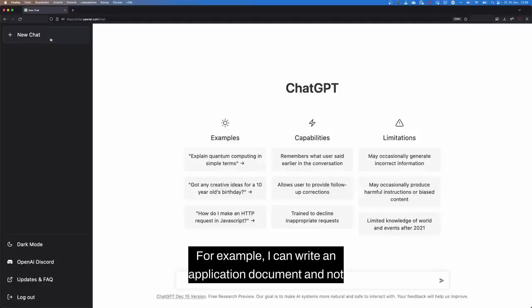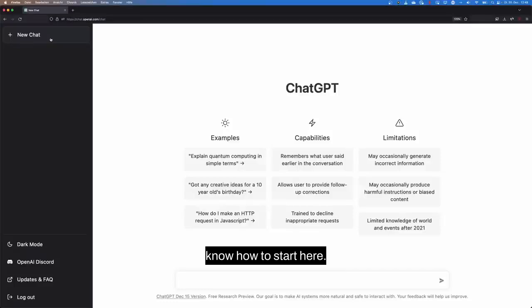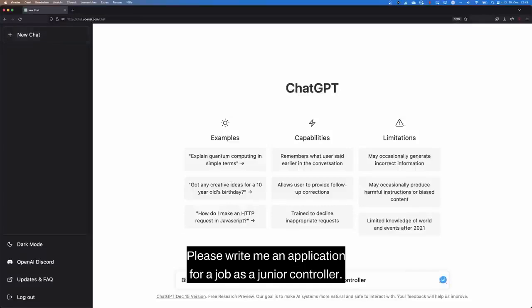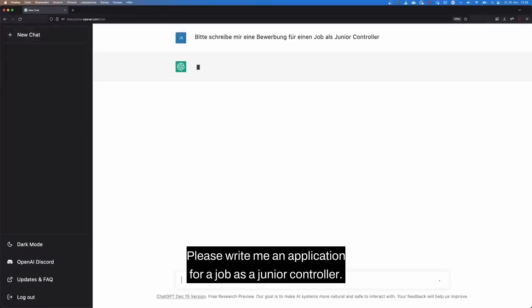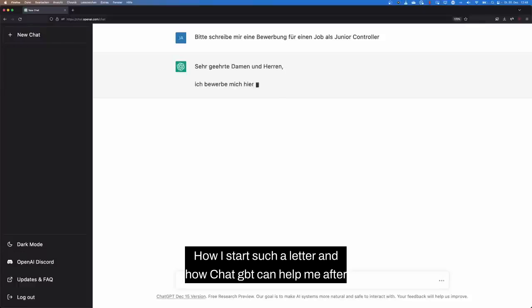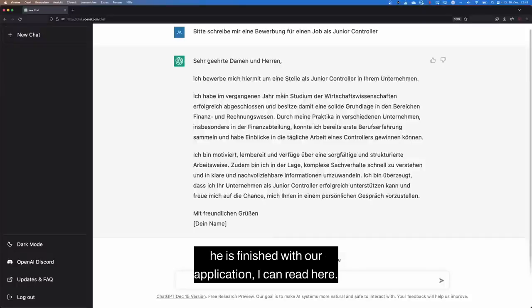For example, I can write an application document and not know how to start here. Please write me an application for a job as a junior controller. Maybe I don't know how I start such a letter, and ChatGPT can help me. After he is finished with our application, I can read here.